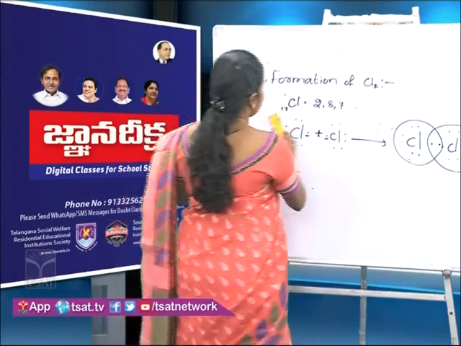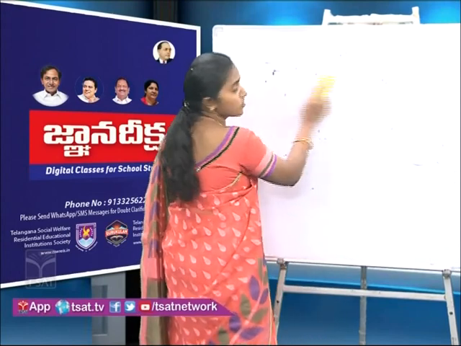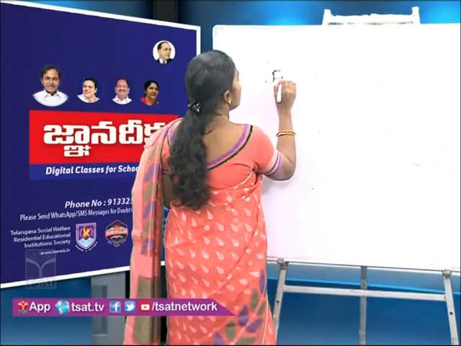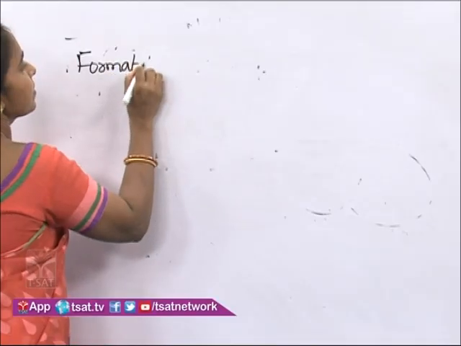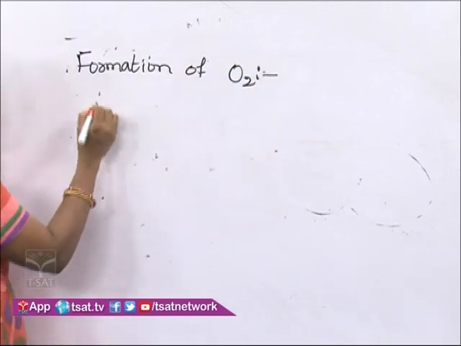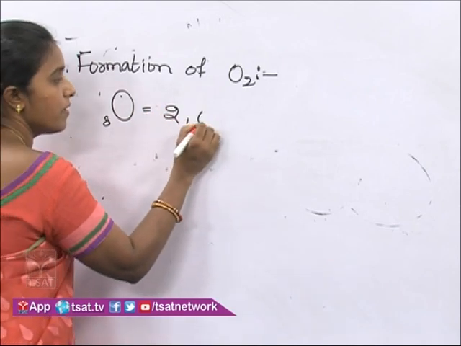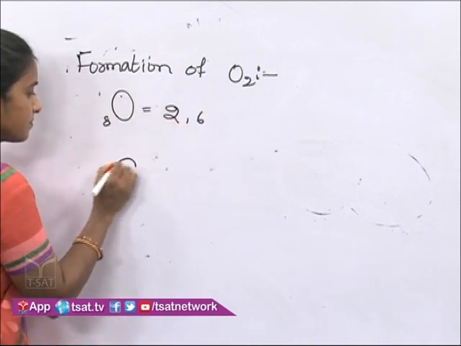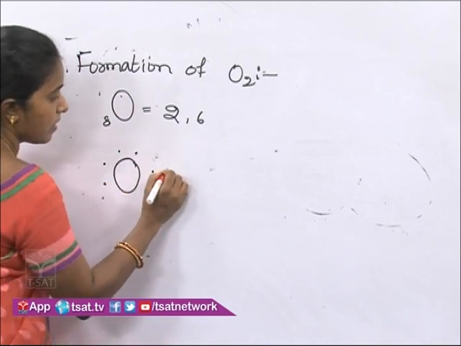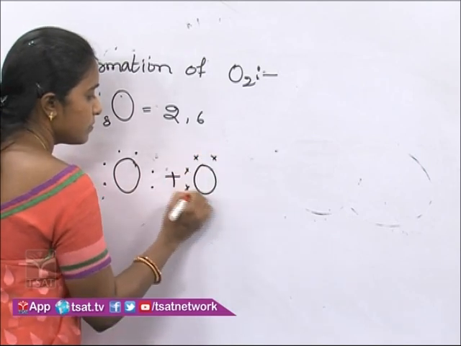Let us see the formation of the gas which we are breathing. Children, which gas do we breathe in? Oxygen. So, oxygen is also a covalent compound. Let us see the formation of the oxygen molecule. Children, the atomic number of oxygen is 8 and electronic configuration 2, 6, that is 6 valence electrons, and while forming a bond, two oxygen atoms come close to each other.